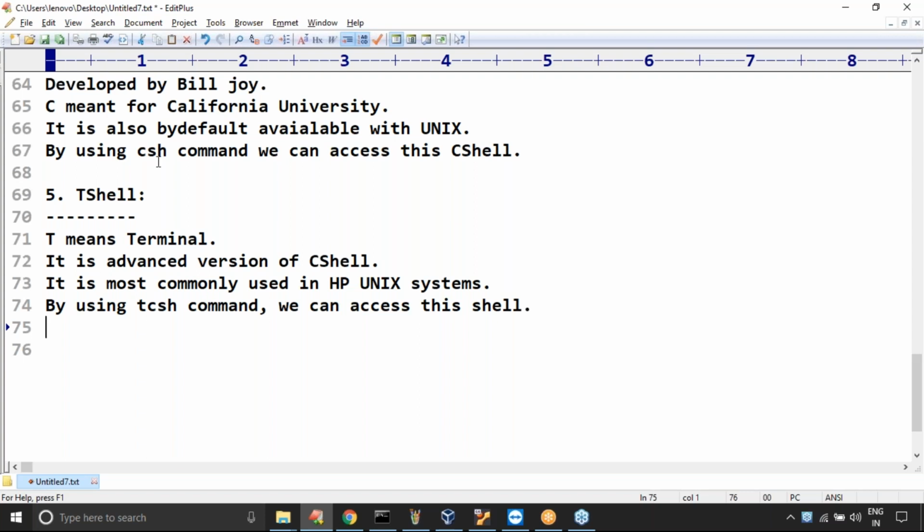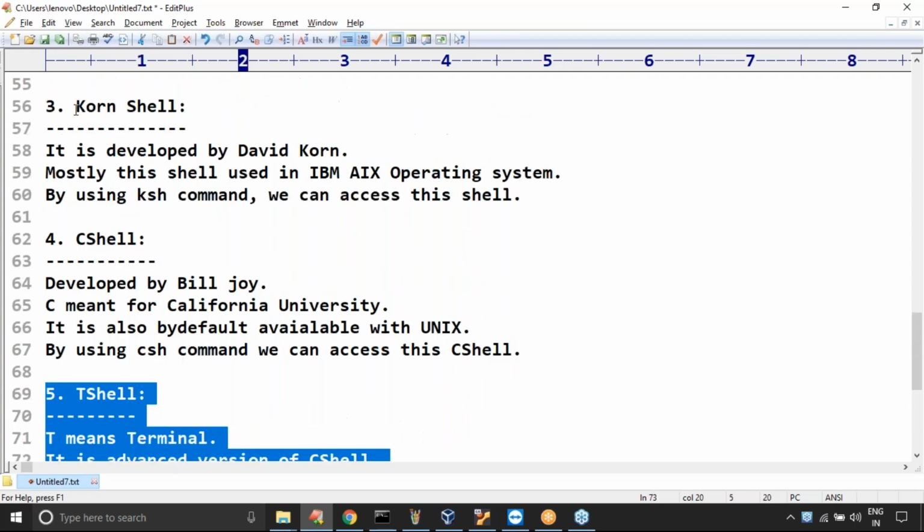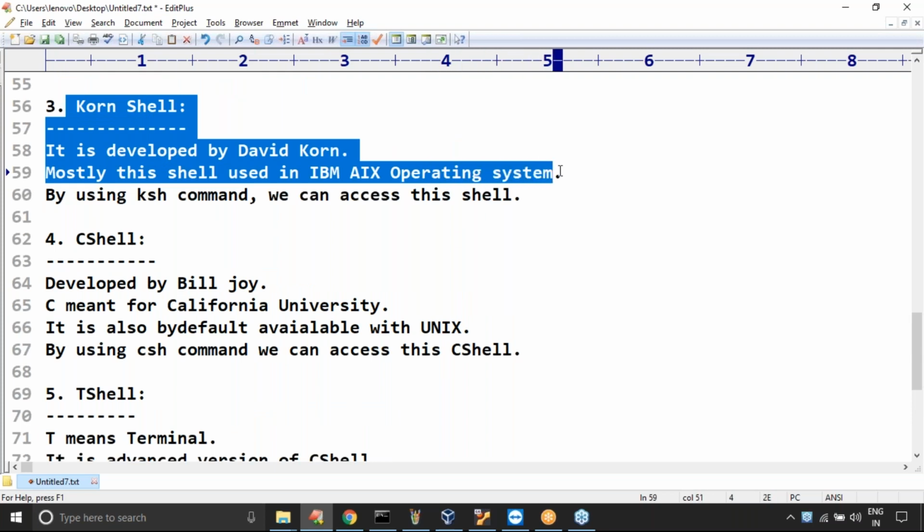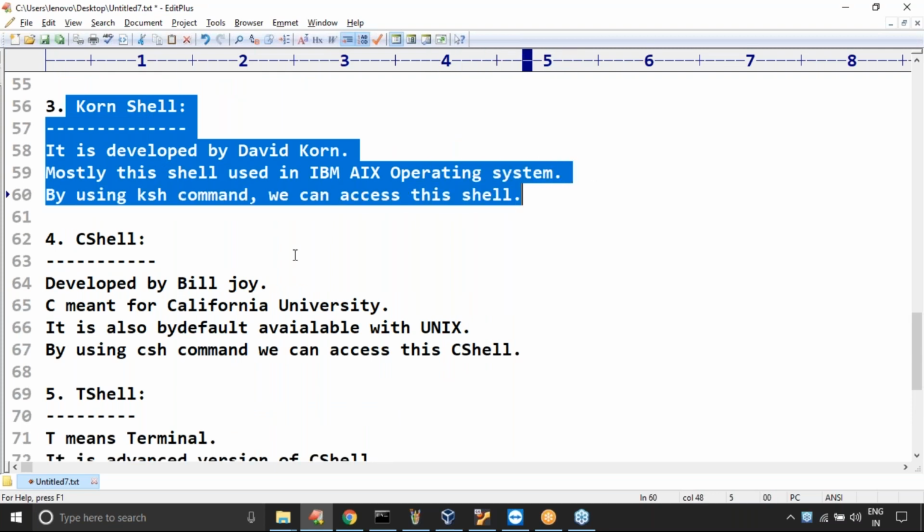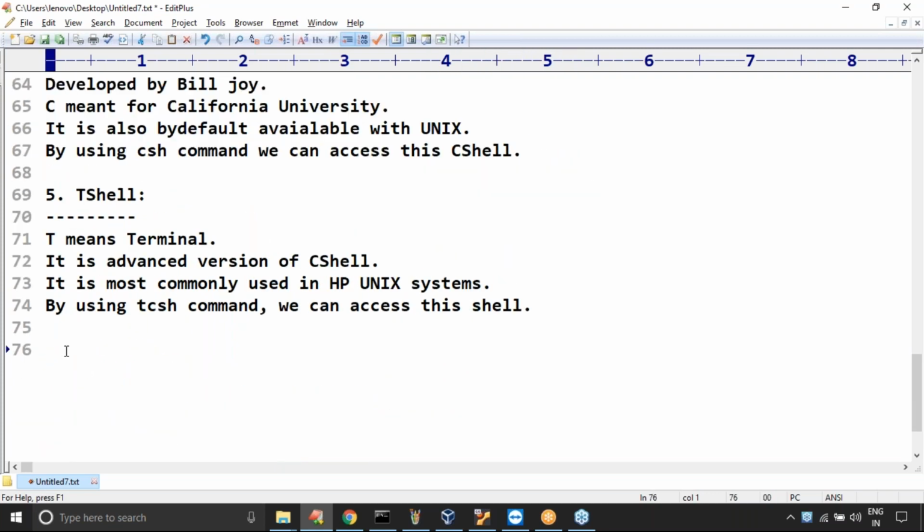Just be aware, not only Bash, there are several shells. If you want, you can use HP Unix operating system, where T shell is the most commonly used. Next, Korn shell is the most commonly used in IBM AIX systems, right? Last one, sir, Z shell.